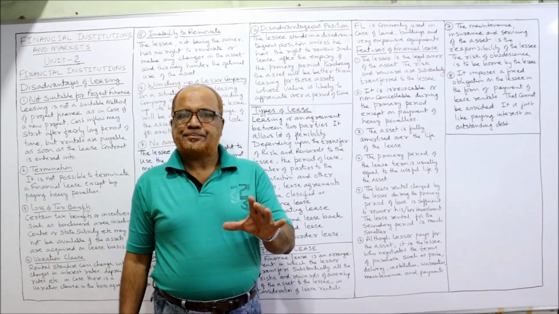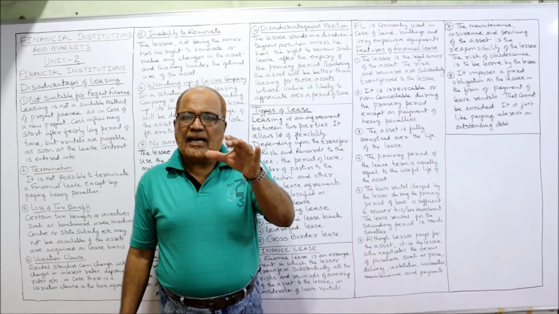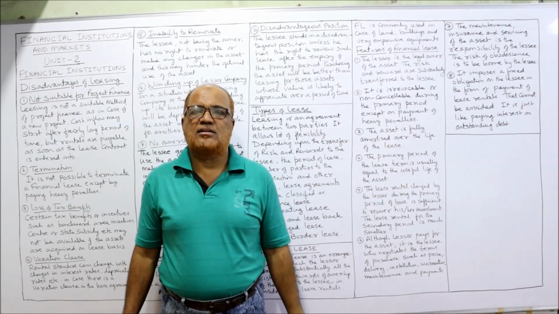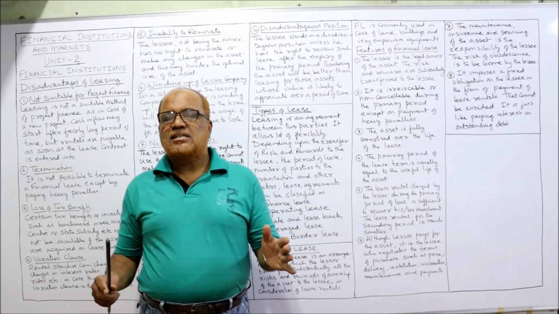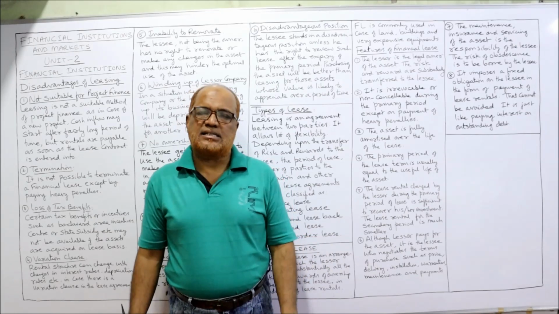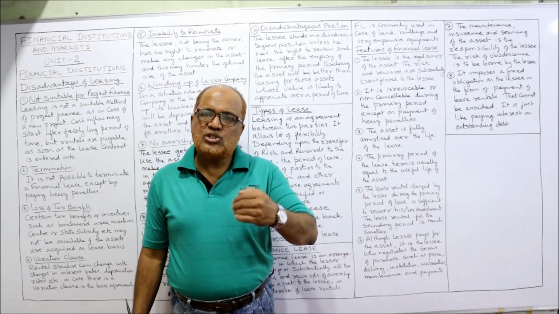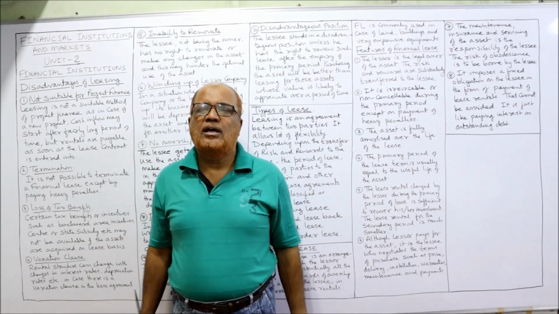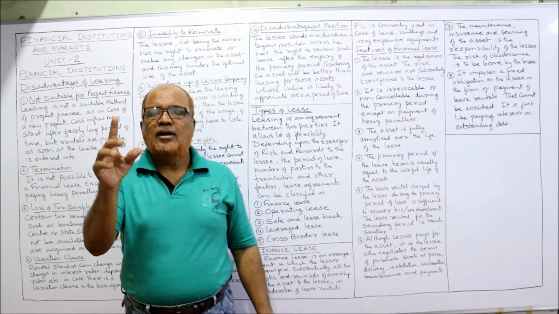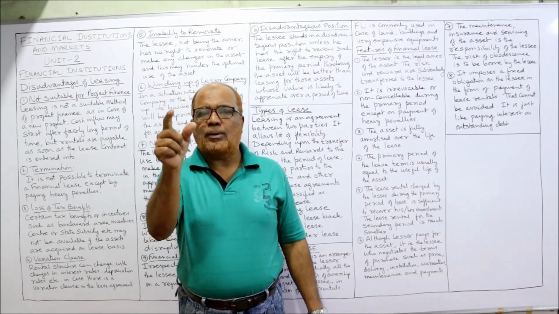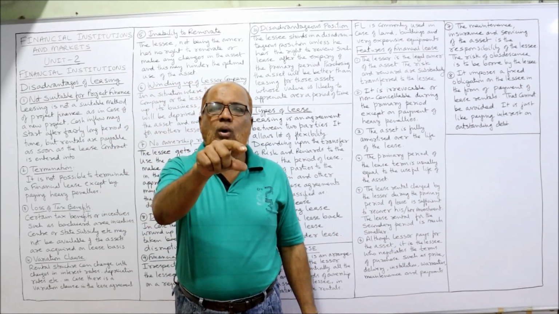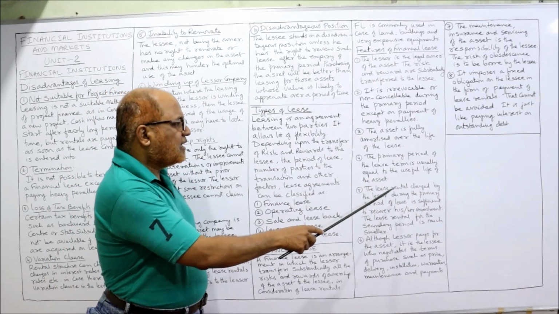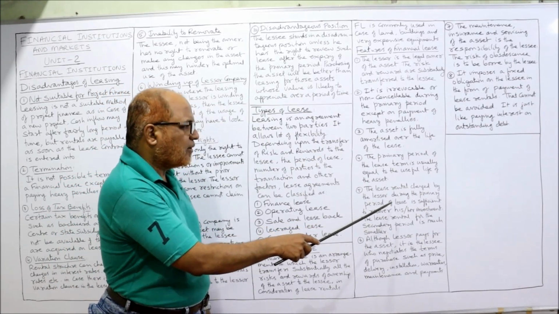For example, if the estimated life of the asset is 10 years, then the lease period may be 9 years or 10 years, approximately equal to the life of the asset. Simply remember, the primary period of the lease will be equal to the life of the asset.